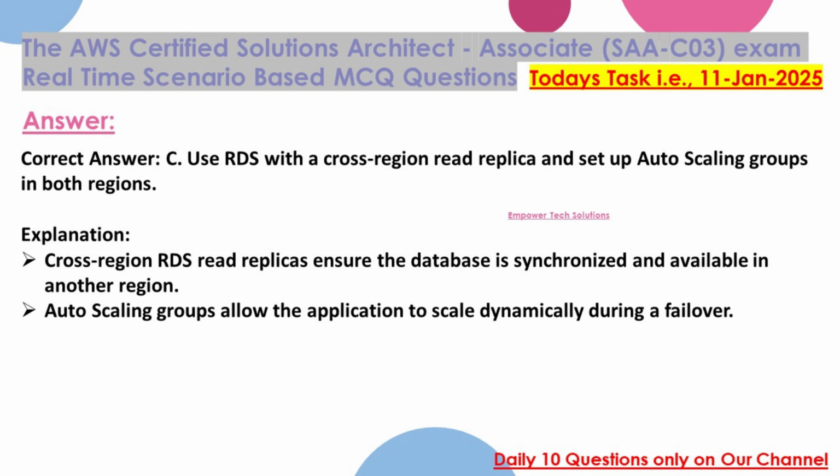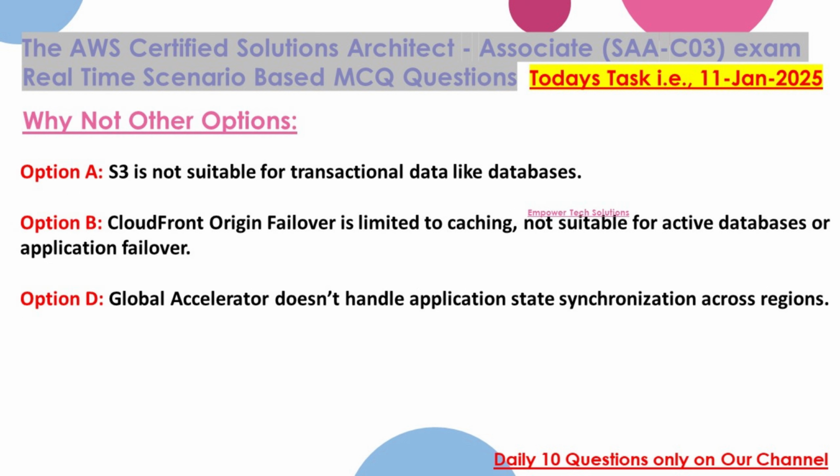Correct answer: C. Use RDS with a cross-region read replica and set up Auto Scaling groups in both regions. Explanation: cross-region RDS read replicas ensure the database is synchronized and available in another region. Auto Scaling groups allow the application to scale dynamically during a failover.